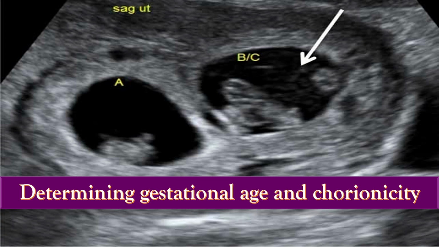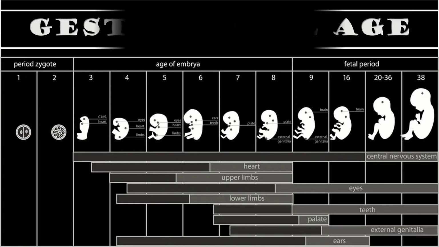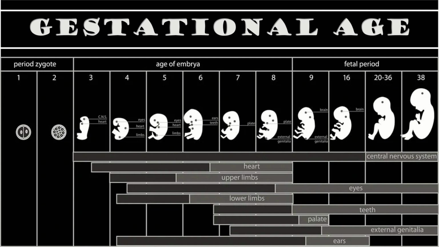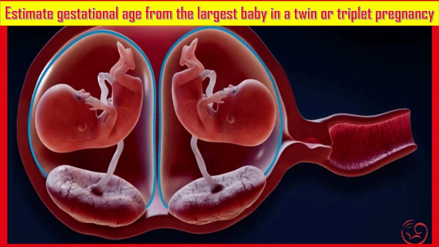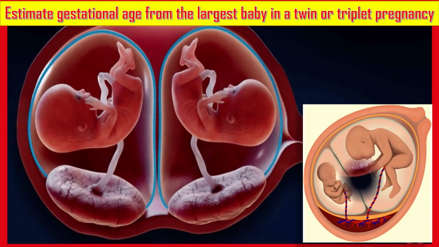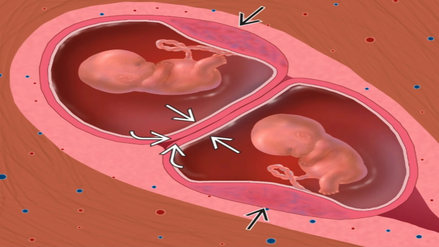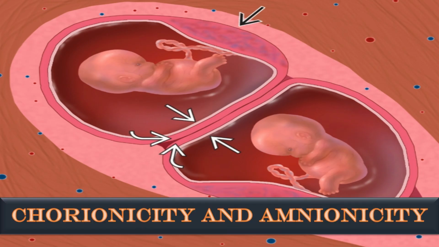For gestational age, offer women with a twins or triplet pregnancy a first trimester ultrasound scan to estimate gestational age and determine the chorionicity and amnionicity. Estimate gestational age from the largest baby in the twins or triplet pregnancy to avoid the risk of estimating it from the baby with early growth pathology. Next is chorionicity and amnionicity.